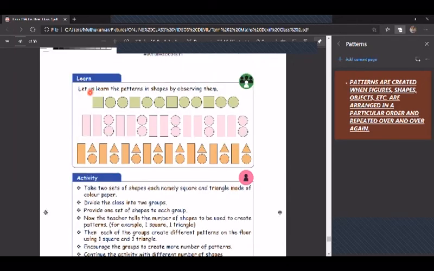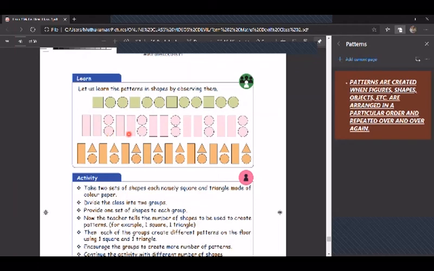Children, next, here, let us learn the patterns in shapes by observing them. See here, square, circle, circle, square, circle, circle. The pattern is one square, two circles. One square, two circles, one after the other, isn't it? So again, one square, two circles. The next you can see rectangle, rectangle, circle, circle, circle one below the other.